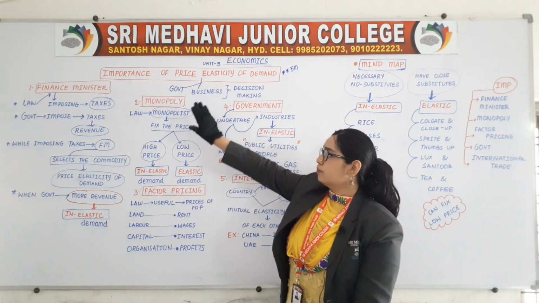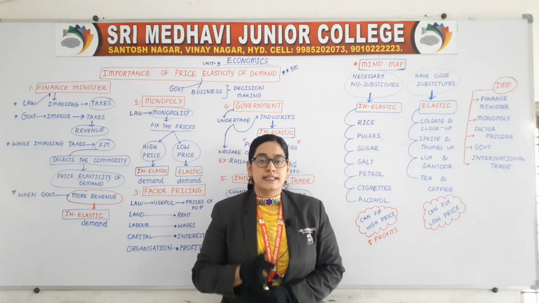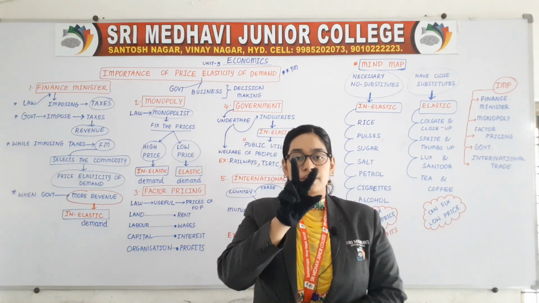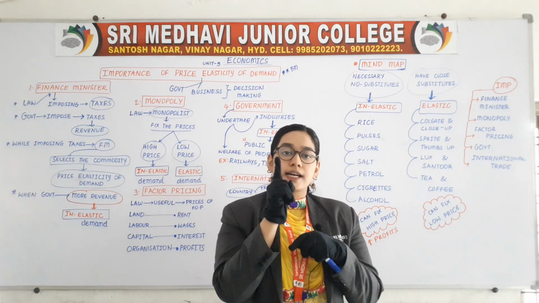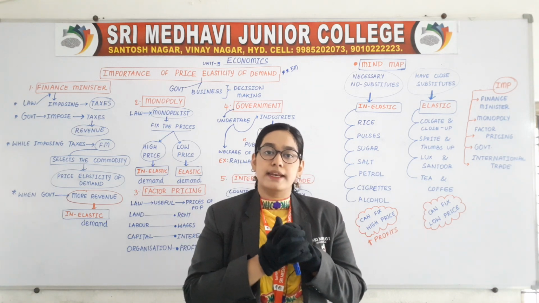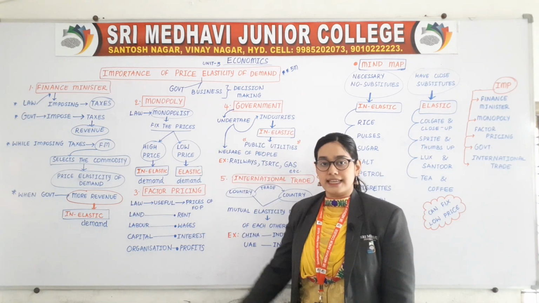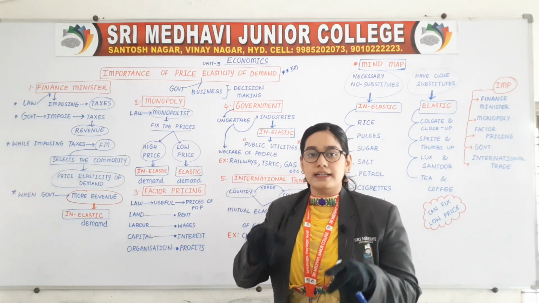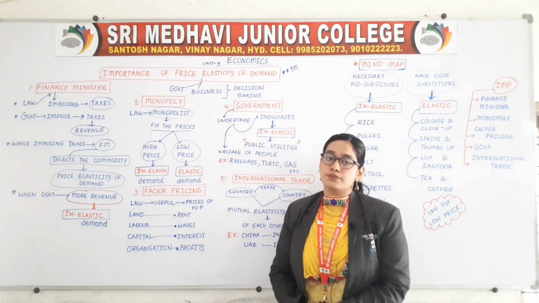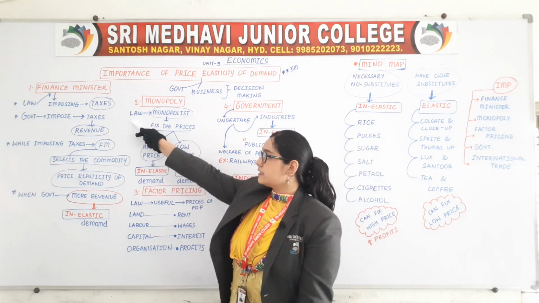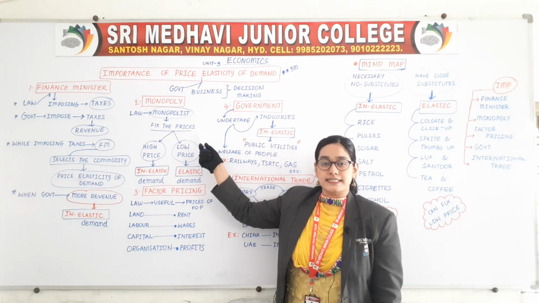Second point, monopoly. Mono means single, poly means market. Single market, or you can say single seller. A market which has only one seller is called a monopoly market. That single seller is called a monopolist. So in a market there is only one seller, that is called a monopolist. Now how is this law useful for him? This law is useful for the monopolist in order to fix the prices.